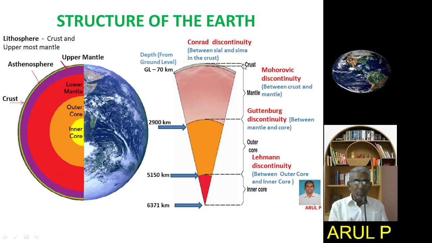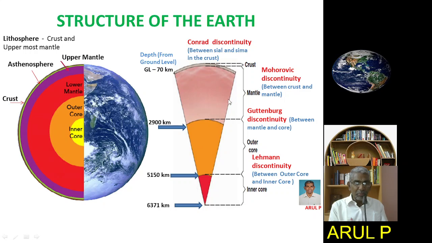Within the crust, there are two layers. One is Sial, another one is Sima. In between these two, there is a discontinuity. That discontinuity is called the Conrad discontinuity. And after the crust, what happened? The mantle extends up to 2900 kilometers, that is from 70 kilometers to 2900 kilometers. That layer is called the mantle. There is a discontinuity between the crust and mantle, called the Mohorovicic discontinuity.